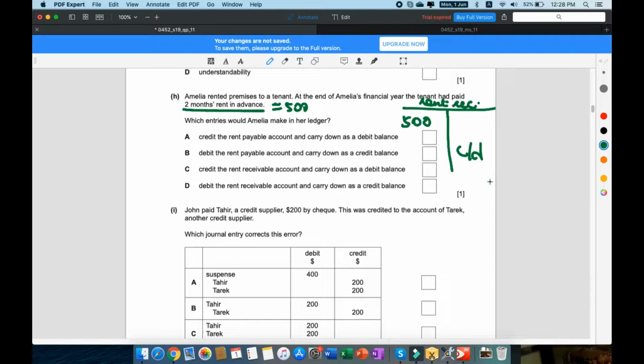I hope that was clear, but let me just explain it again. Because they've paid us in advance, you should know that any income that is paid in advance is actually a debit, because it's not an income anymore. The customer becomes a liability for the business. So we debit the amount that they've paid in advance, and then to balance the rent receivable account, we're going to have to carry it down on the credit side, because there's no other way to carry it down anyway. So the answer in this case is D.